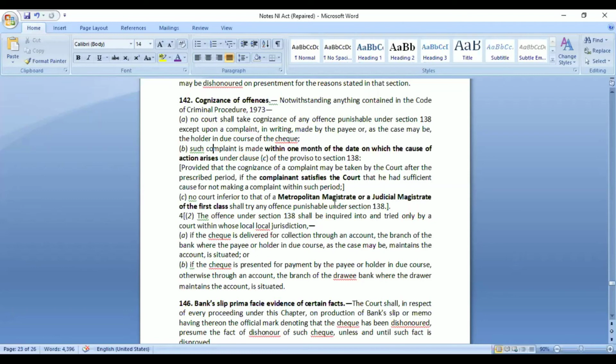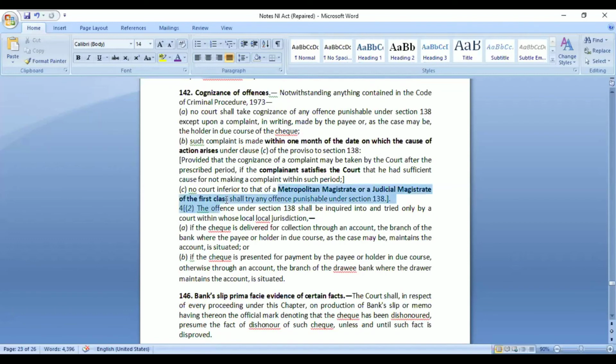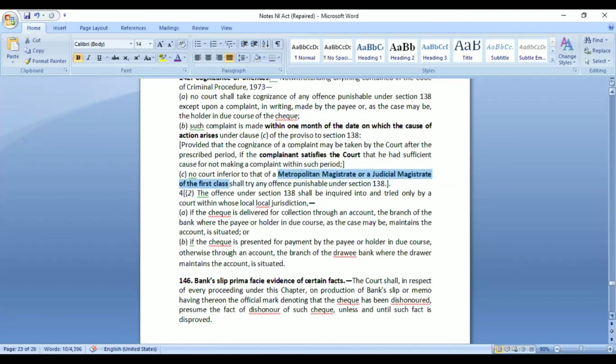And who is having power to decide on this matter? It is Metropolitan Magistrate or Judicial Magistrate of the first class only who can handle these cases. And it should be within 1 month of the date on which the cause of action arises. If the complainant can prove that he was having sufficient reasons for not filing a case within this 1 month, then some amount of relaxation may also be permitted by the court. So just remember the court where this particular case may be filed. It is Metropolitan Magistrate or Judicial Magistrate of the first class.